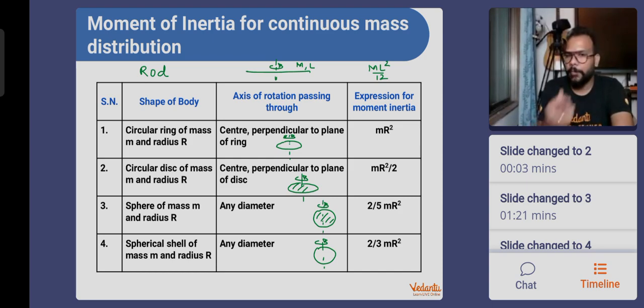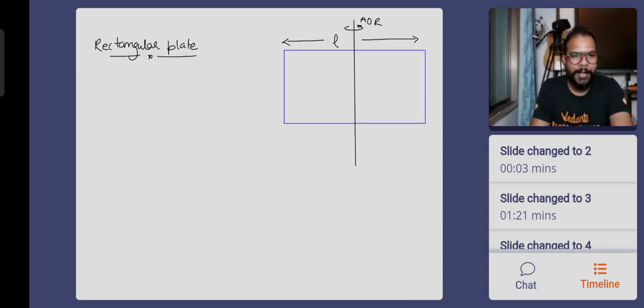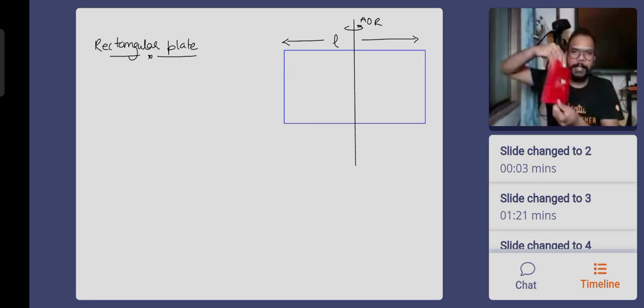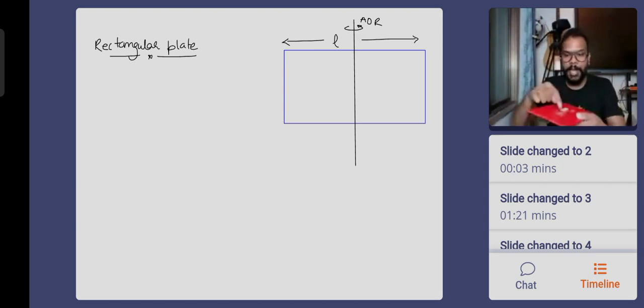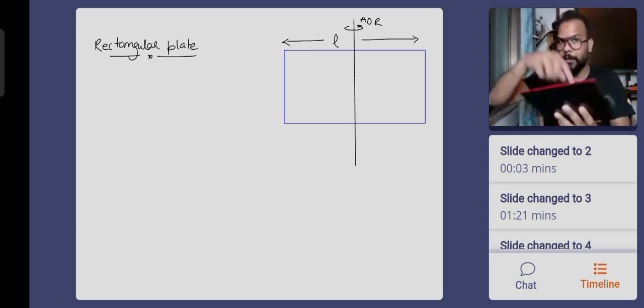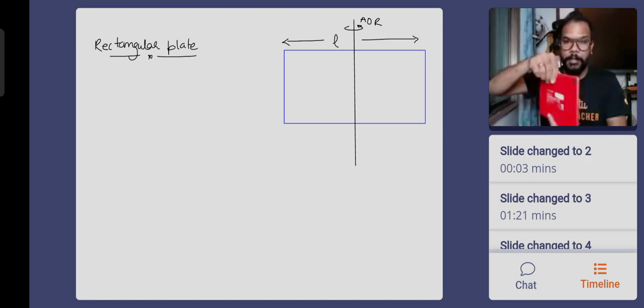Now, a very simple point of moment of inertia for a rectangular plate. This is a rectangular plate. You can also consider it to be like this plate, which is rotated like this. If it is rotated like this, the moment of inertia is to be found. Its length is the one about which the axis of rotation is perpendicular. Okay, this is the length, and the axis of rotation is perpendicular to it. This is how the imaginary axis of rotation has to be seen. This is not the axis of rotation. This is not how the plate is rotating. This is how it is rotating. Remember that the axis of rotation is very important.